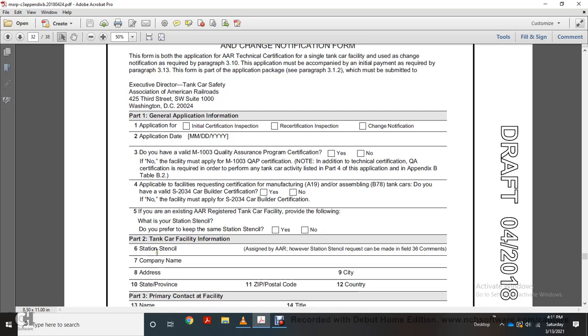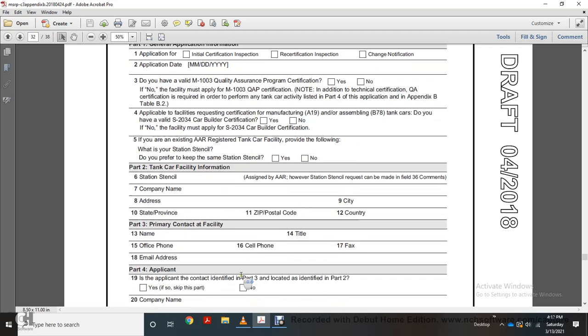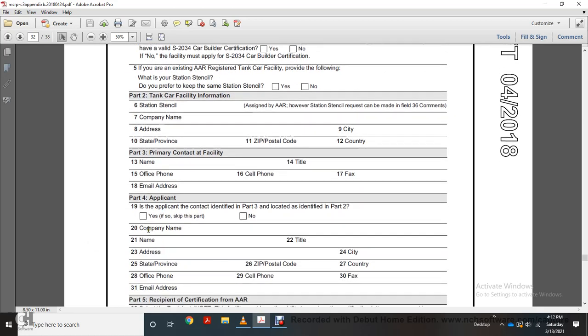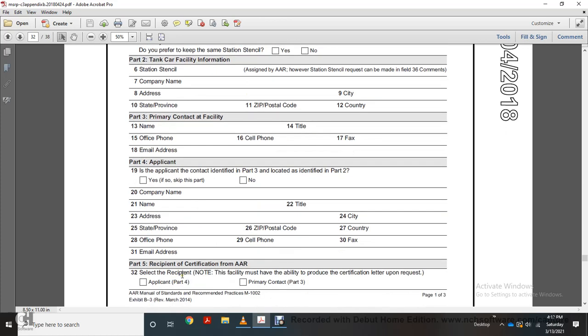Part 2, tank car facility information. The station stencil is assigned by the AAR, however a station stencil request can be made in the comments field. 7, the company name, 8, address, 10, state, province, 11, zip code, 9, city, 12, country. Part 3, primary contact name, title, office phone number, cell phone, fax, and email address. Part 4, applicant. If the applicant is the same as the primary contact identified in Part 3, yes or no? If yes, skip this part. If no, company name, address, city, state, province, zip code, country, office phone, cell phone, fax, and email address.